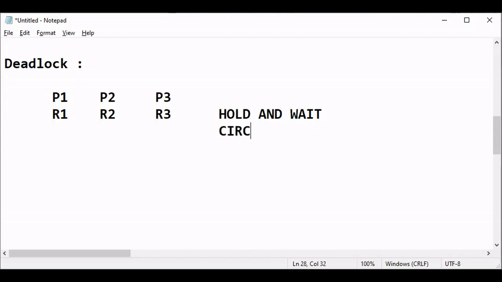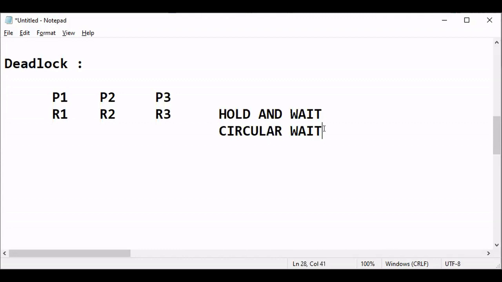Why is it a circular wait? I'm telling you why it is a circular wait, because if I assume this P1 is the first, this is the second and this is the third process, P1 is waiting for the second, P2 is waiting for the third, and P3 is waiting for the beginning, that is R1. So that's why it is forming a circle. If you graphically represent it, then definitely you will find a circle. So that's why this wait is now converted to hold and circular wait.